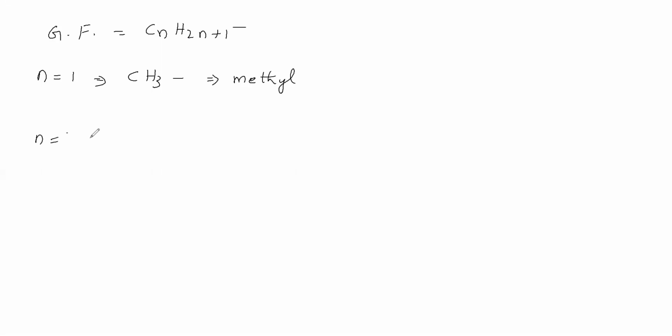Now we will take n equal to 2. If you substitute n equal to 2 here, you will get C2H5. This C2H5 is the condensed formula. Now we will write the condensed one. We will split this and write that 2 carbons are there. Let us write the 2 carbons separately. Then between the carbon atoms let us give a single bond, if it is coming under this general formula.